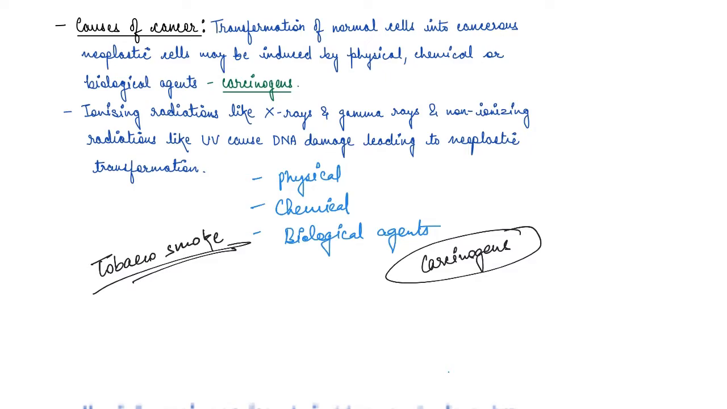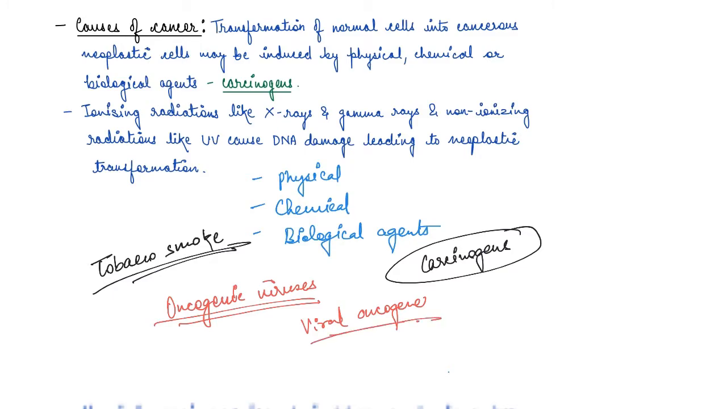Now, again, cancer causing viruses are also there, guys. So there are some viral cancers as well. These viruses are known as oncogenic viruses, and they have viral oncogenes, right? So there are viral oncogenes which are present in viruses. There are certain viruses which can cause cancer.